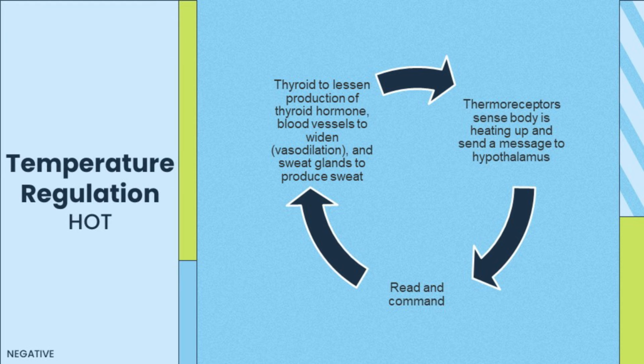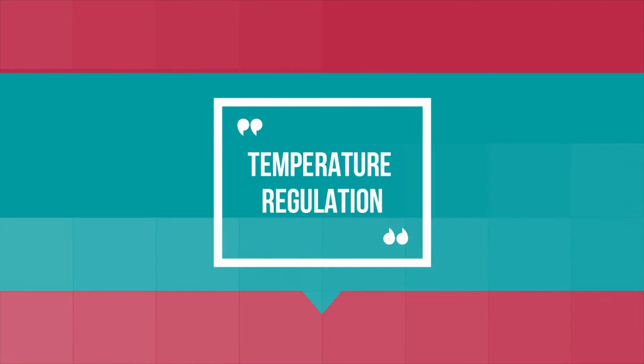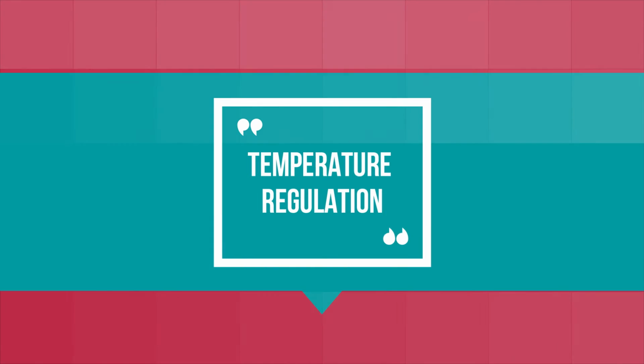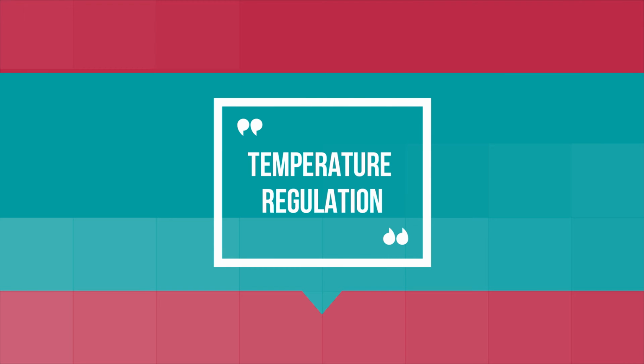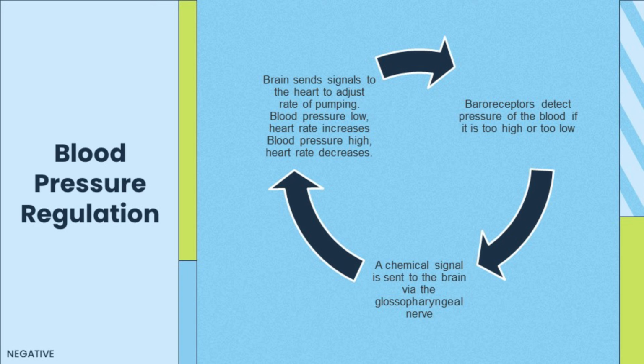Another example of negative feedback mechanism is blood pressure regulation, or baroreflex. Blood pressure needs to remain enough to pump blood to all parts of the body. But how does the body determine that the blood pressure pumped by the heart is not sufficient to supply the whole body or is too much for it?